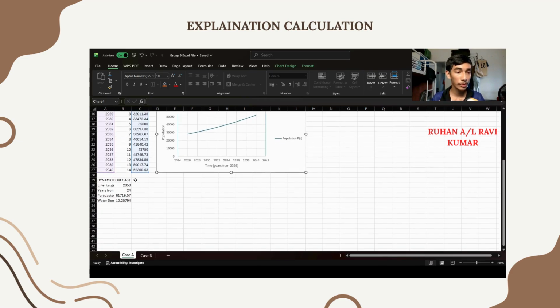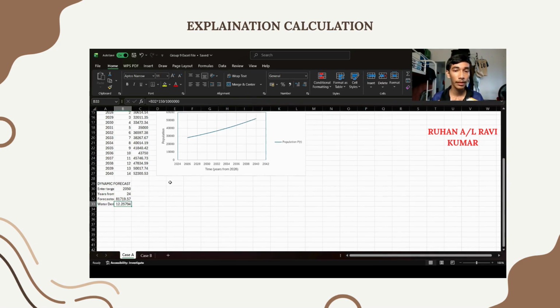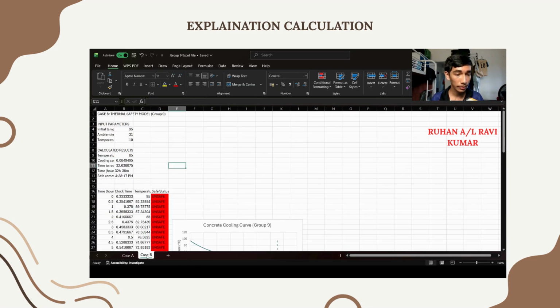Now in the question, we also had the dynamic forecast. So the target year was 2050, and the years from 2026, I use this formula, which is 34 years. And the forecasted population at that time, 2050, I use this formula to calculate it. And water demand in that year, which is 2050, I use this formula to calculate it. So I'll move on to case B.